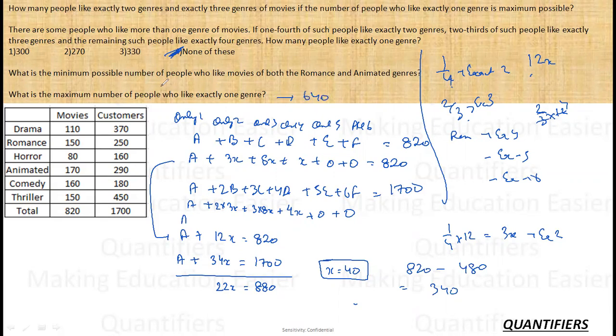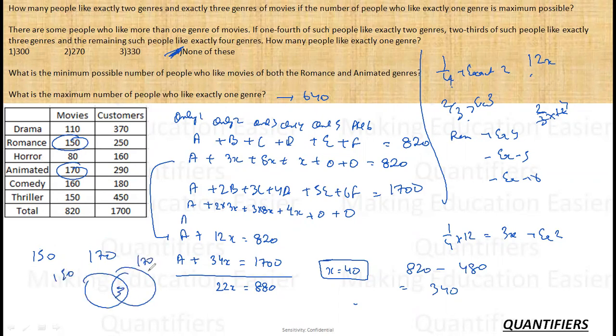Now the third question: what is the minimum possible number of people who like movies of both the romance and animated genre? So romance is 150, animated is 170. I need to see, this is the romance circle, this is the animated circle, and I want to find the intersection. What is the minimum value I need to keep here?